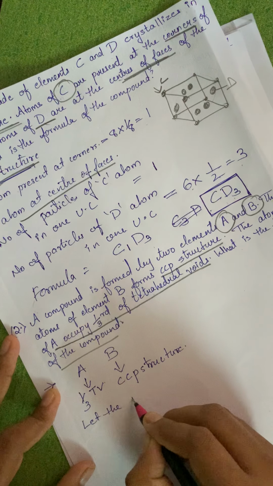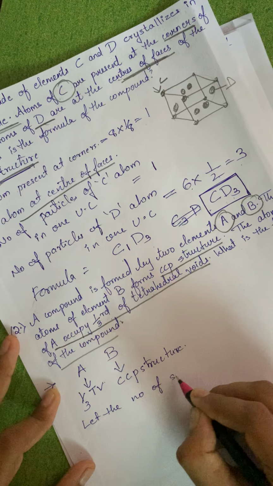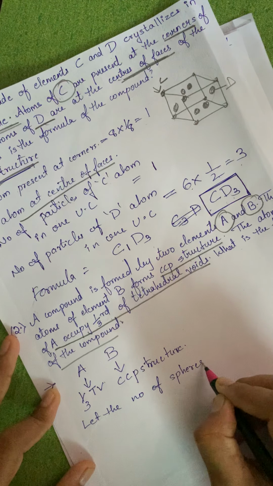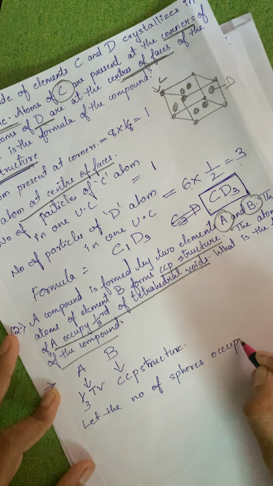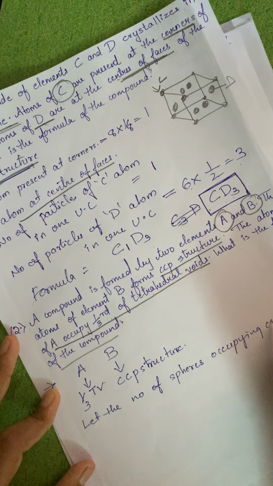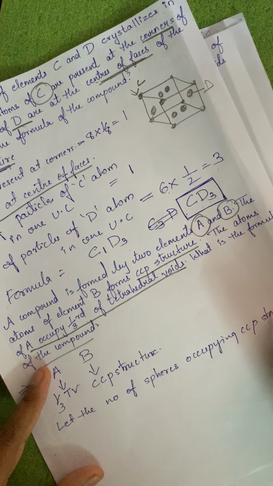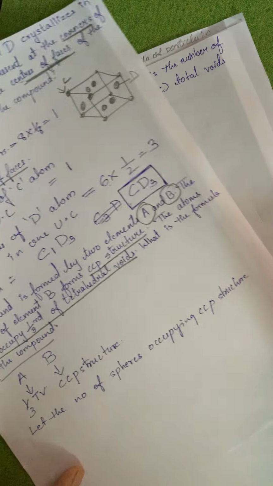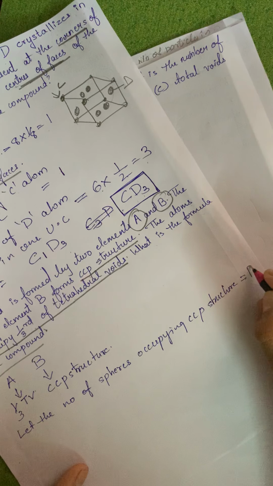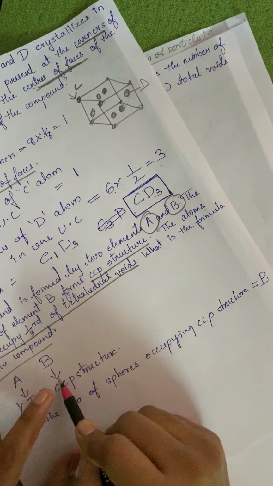So I can say let the number of spheres occupying the CCP structure be equal to B, because B is forming the CCP structure.